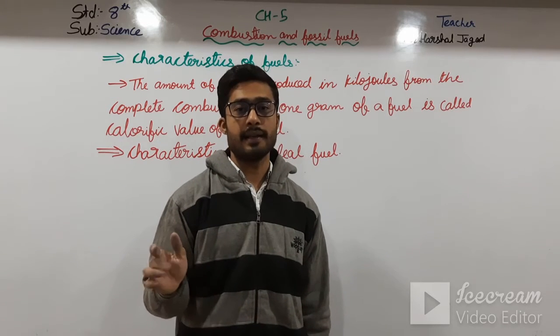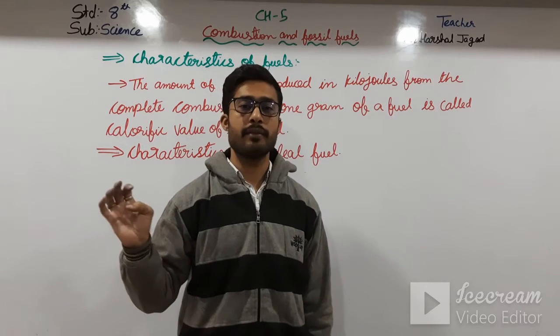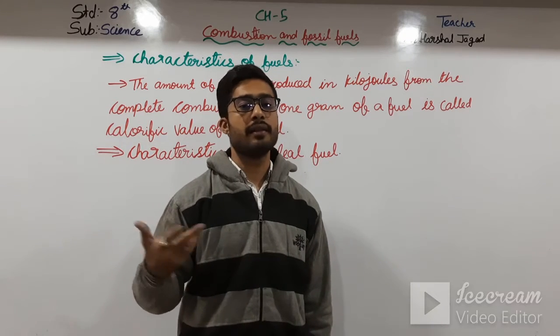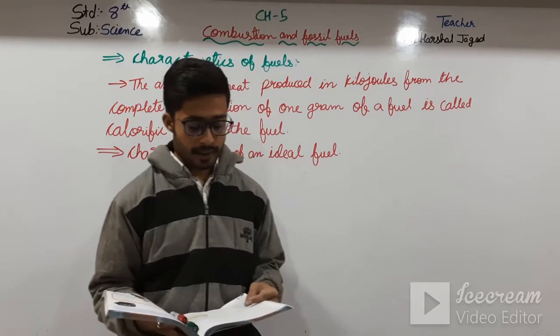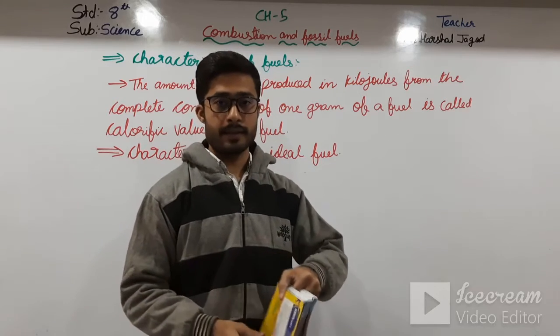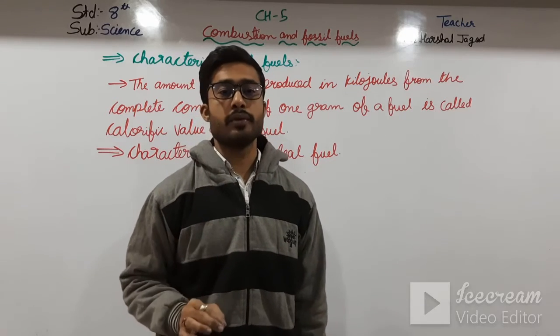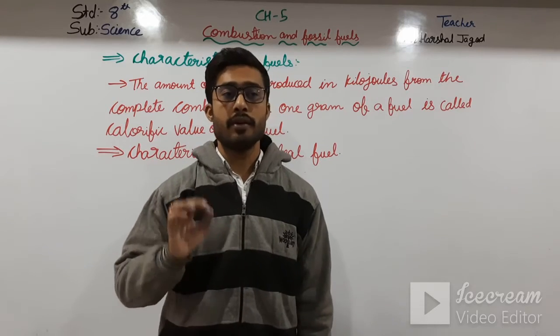If it is high, there will be heat loss, and if it is low, it will not work properly. Then, it should not be costly and should be easily available. The fuel should be easily available and its cost should not be too much.